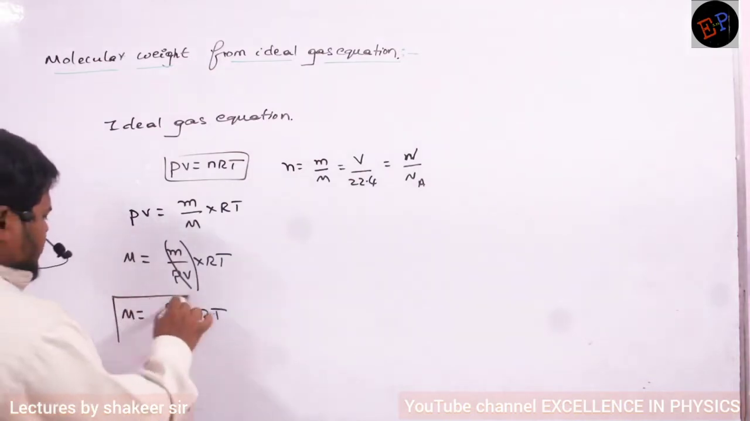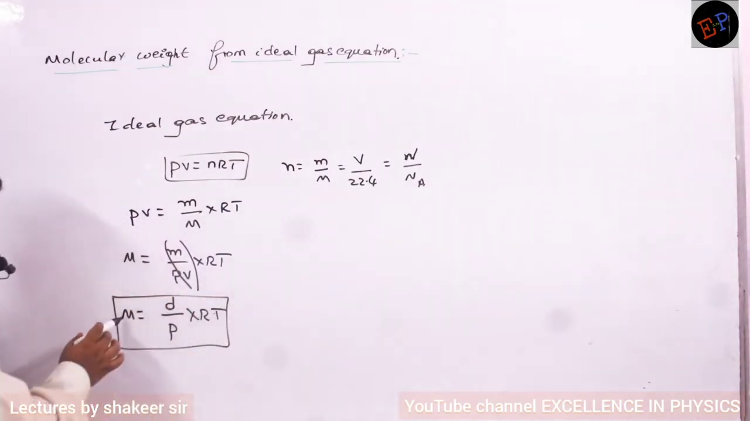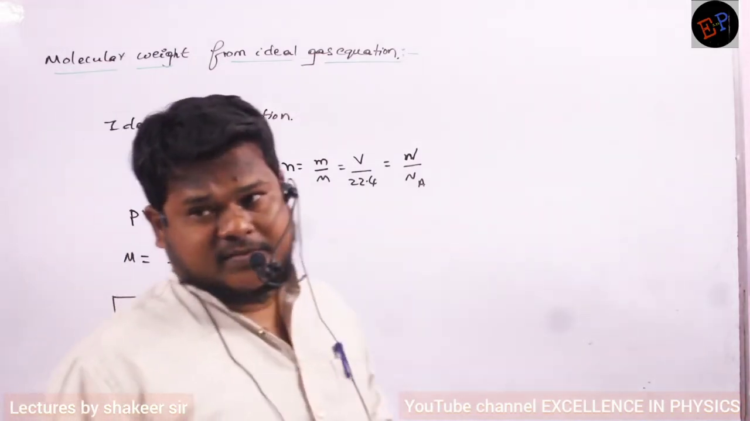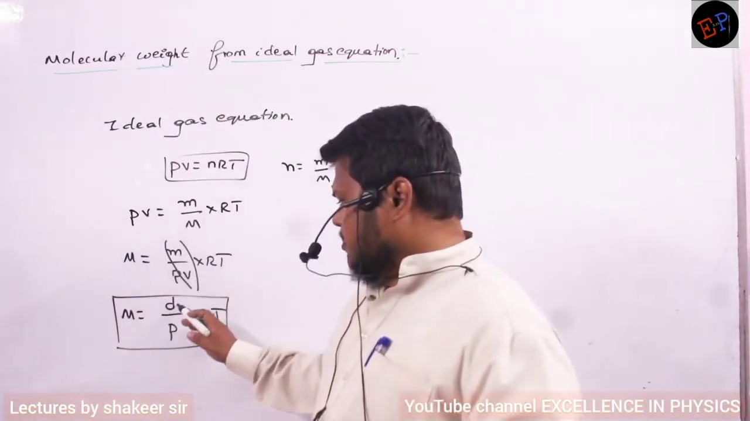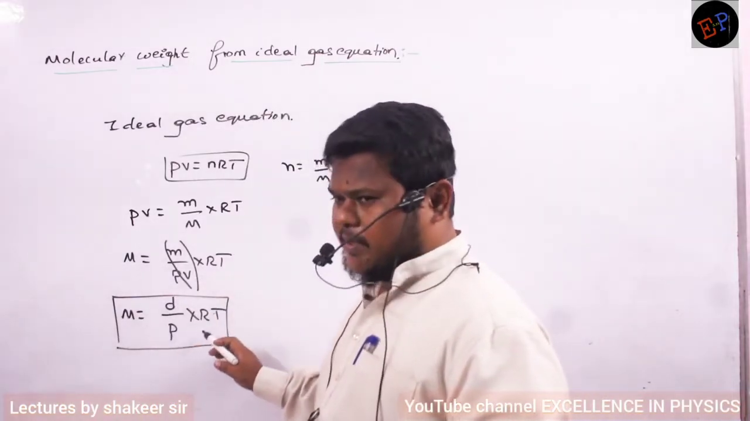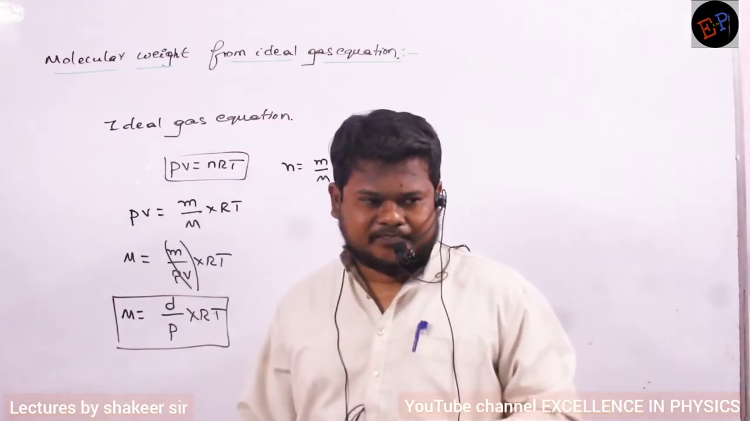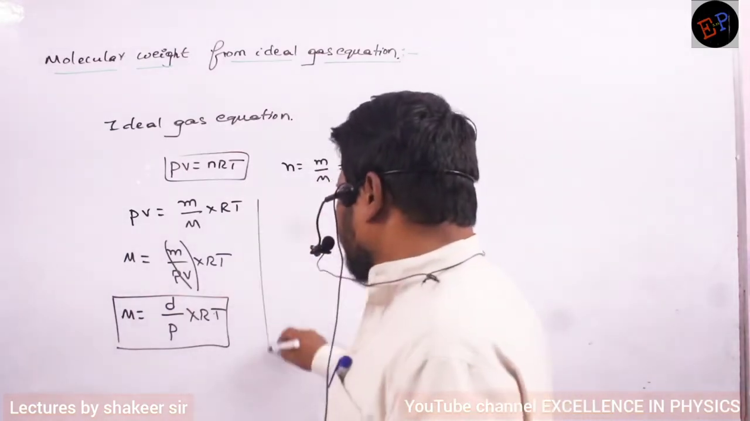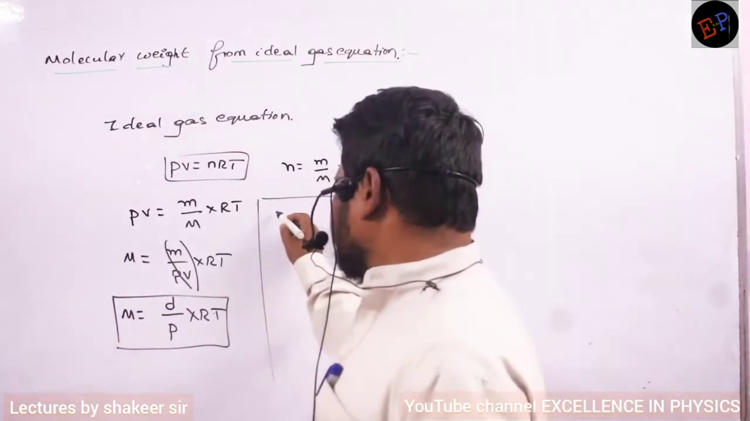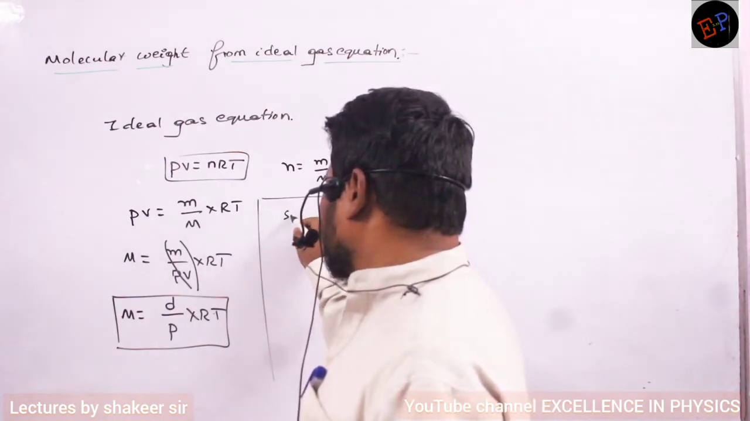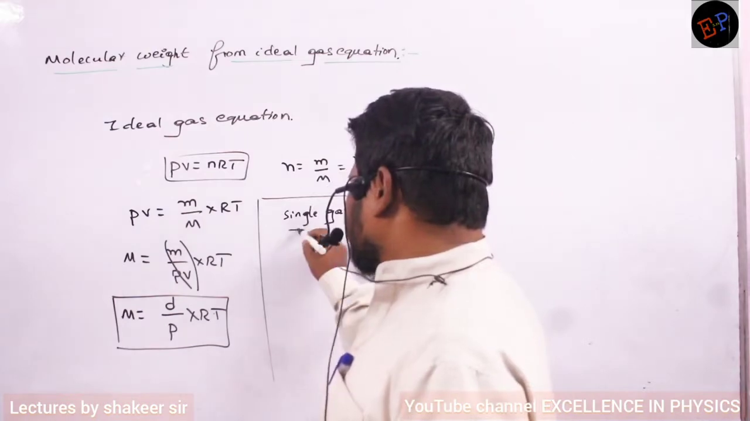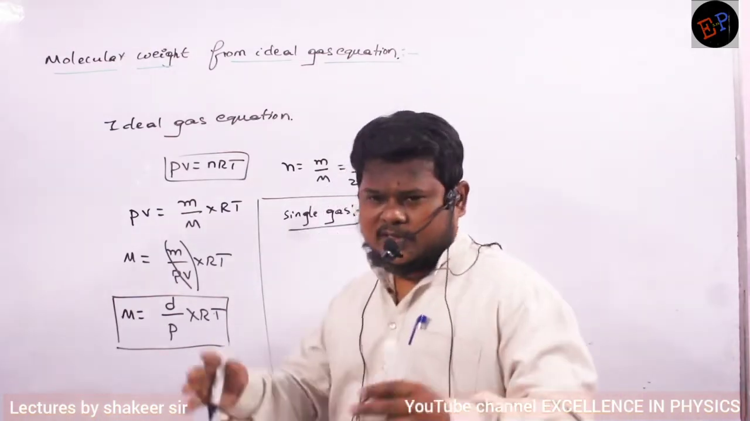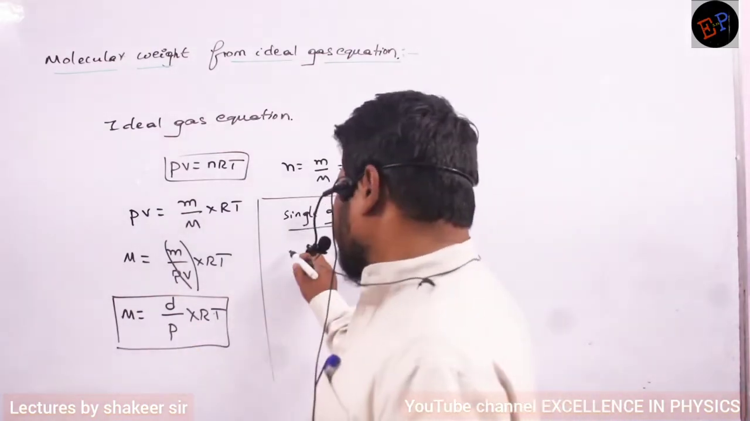So I can write like this also. Clear, no? This is the equation to calculate the molecular weight of a gas, or molar mass of a gas, or molecular mass of a gas: density divided by pressure multiplied by R into T. This is one equation. Understood? Now we will write some cases. Case number 1 is if there is a single gas present in the container. What is meant by a single gas present? There is only one gas present in the total container. Then what is M?